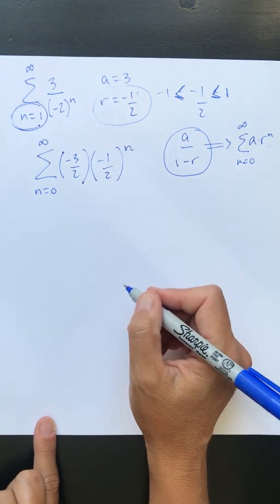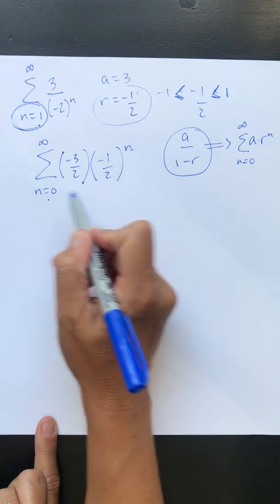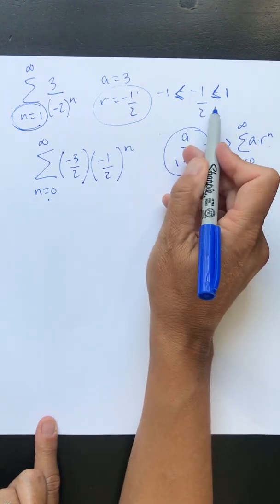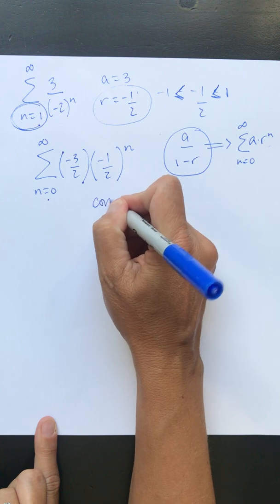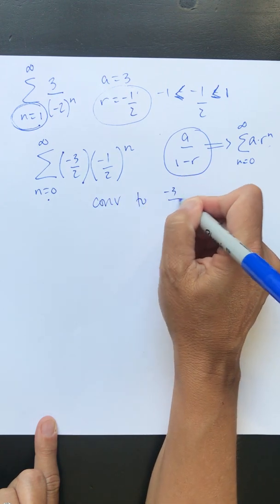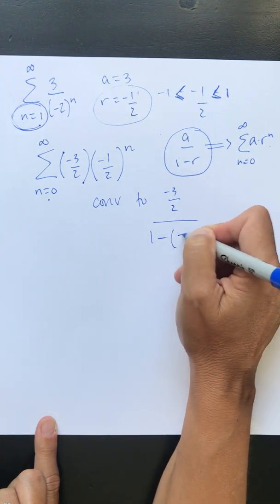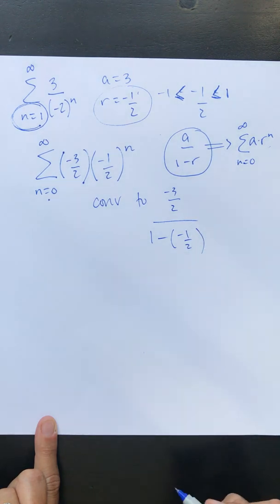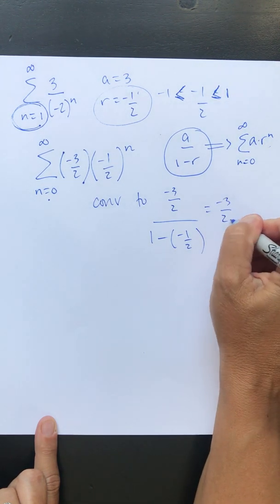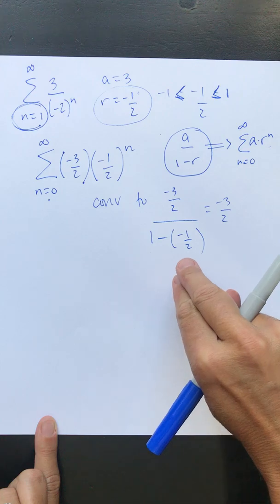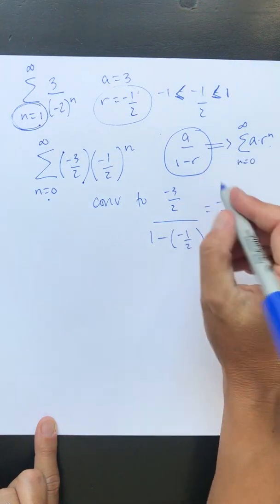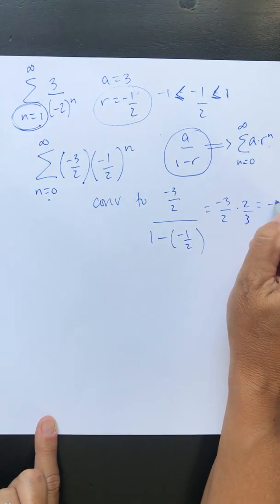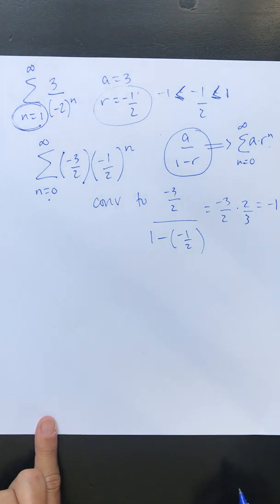And now I have a geometric series starting at 0. r is between -1 and 1, so this is going to converge to a over 1 minus r. So this is -3/2 divided by 3/2, which is the same as multiplying by 2/3, and I get -1.